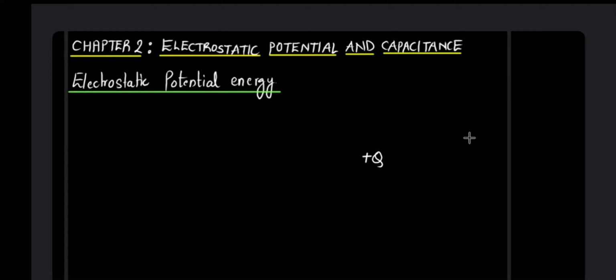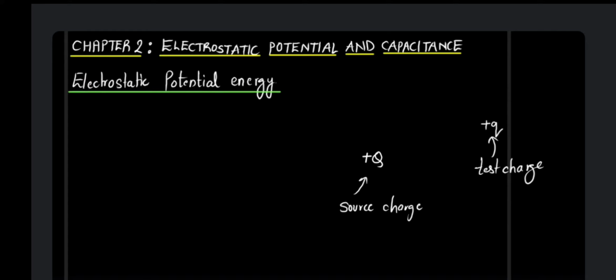So what I will do over here is I'll take a small test charge. Let us say I take a small test charge of plus q. If you notice, both the charges that I have considered, that is the source charge and the test charge, I hope you are now aware of the terms I am using over here. Source charge is the one which is producing the electric field. Test charge is the one which is testing the presence of electric field in that region.